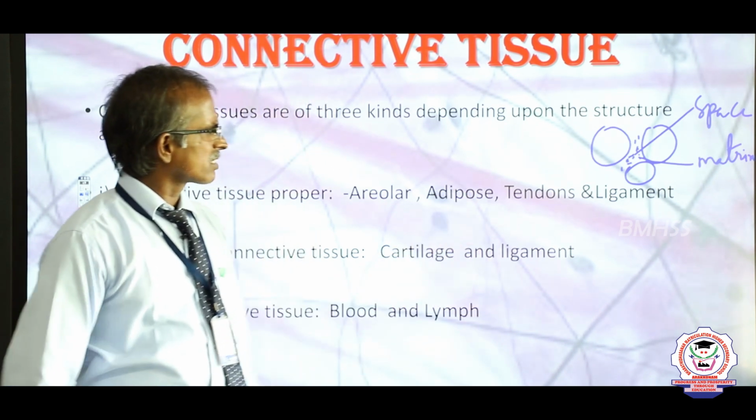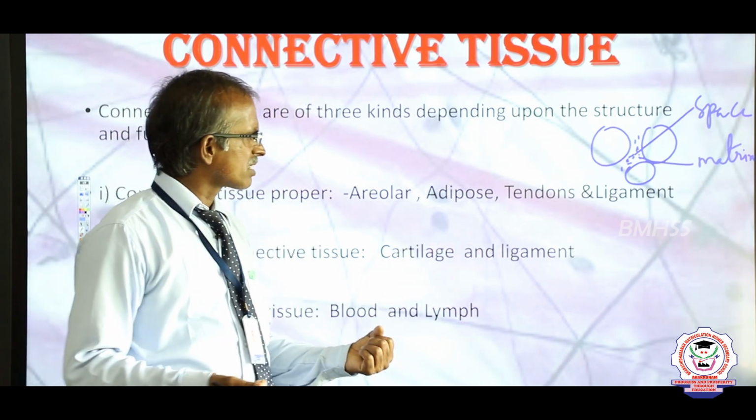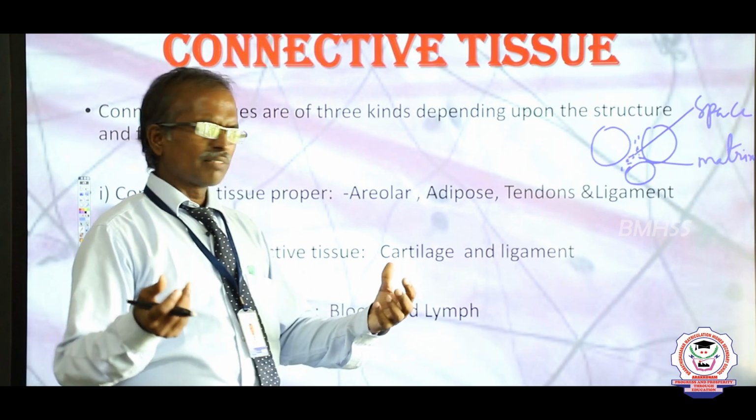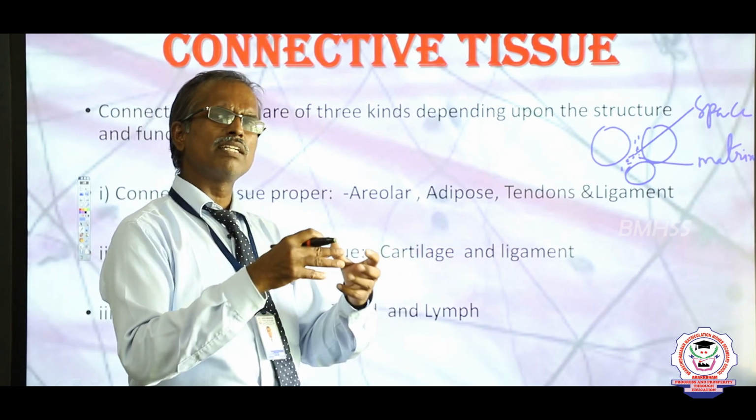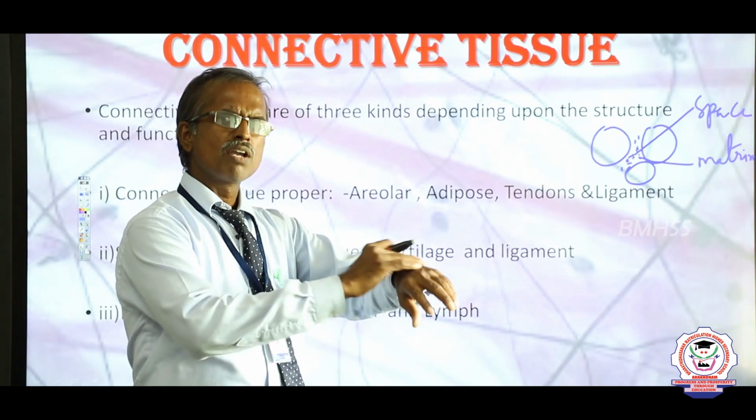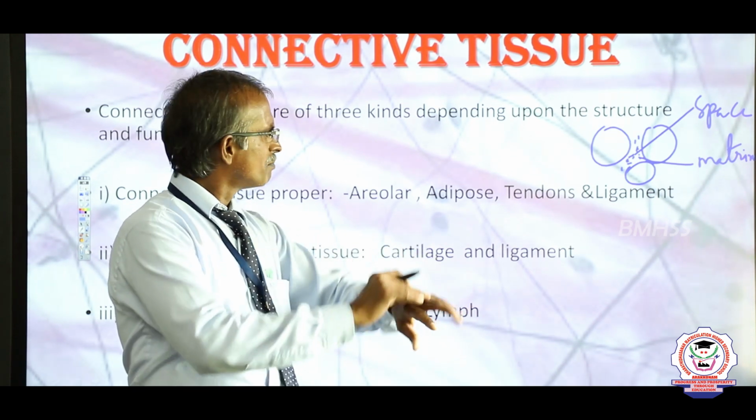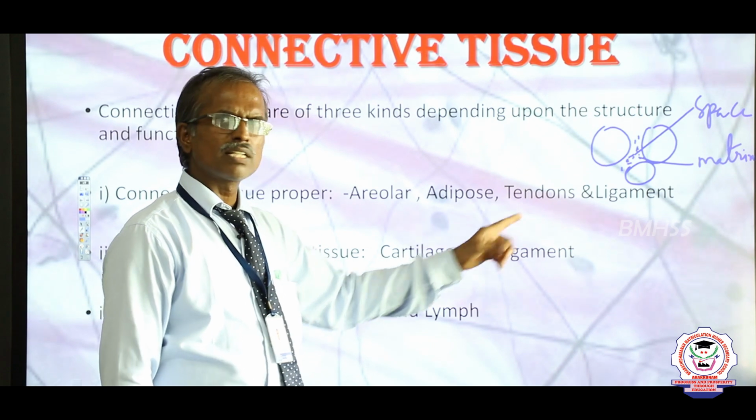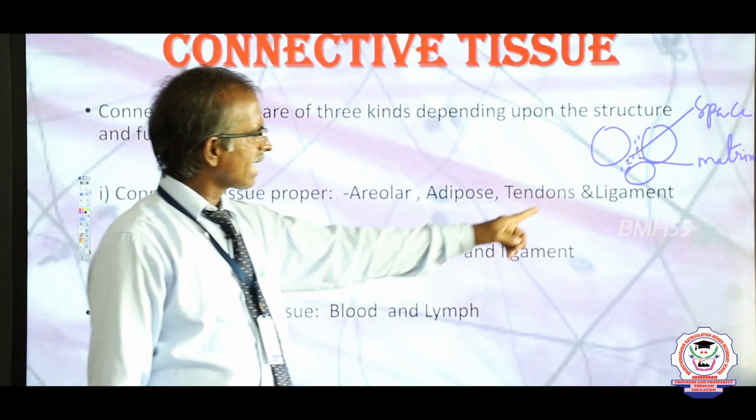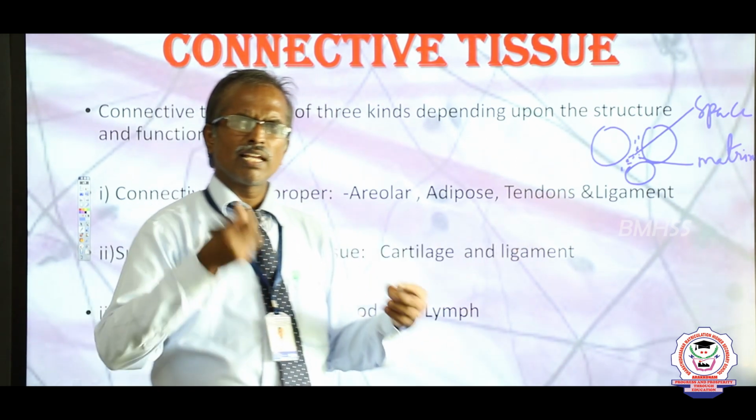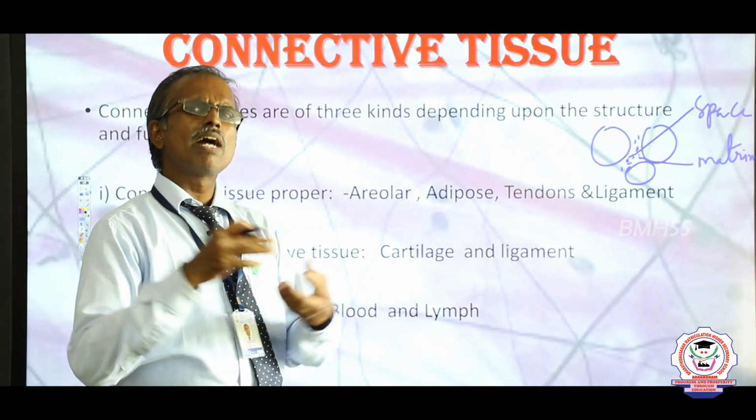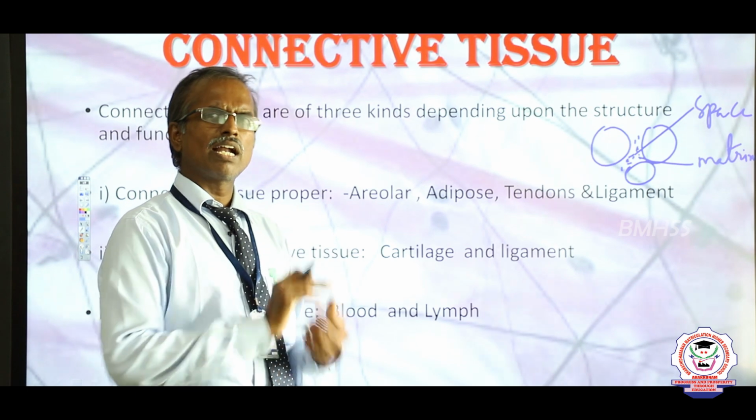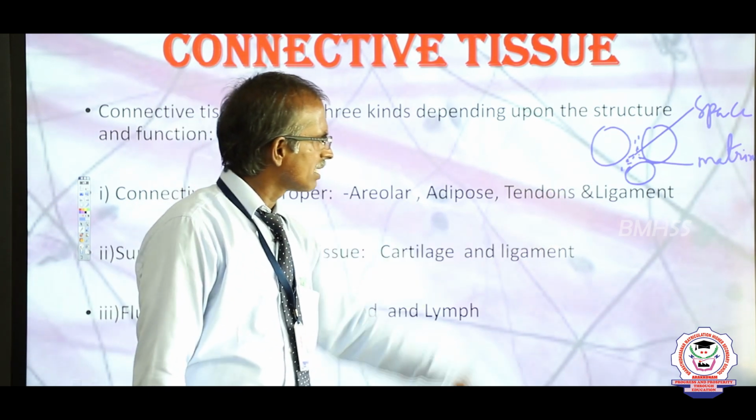Tendon is a very tough structure, very elastic in nature, which binds bone with muscles. That is the tendon. The next is ligament. The ligament is a flexible, tough structure which helps to bind one bone with another bone. That is the ligament.